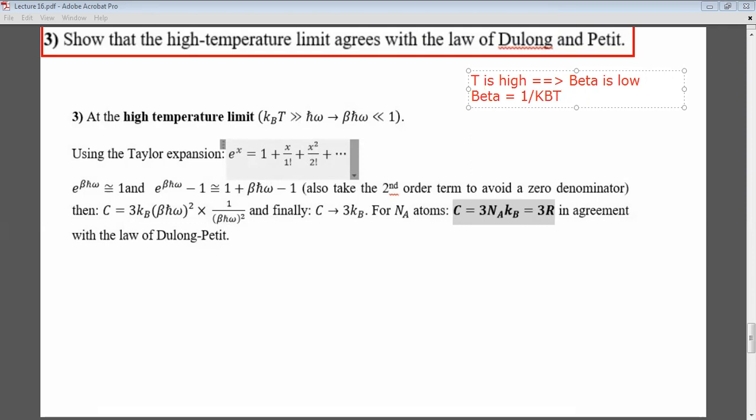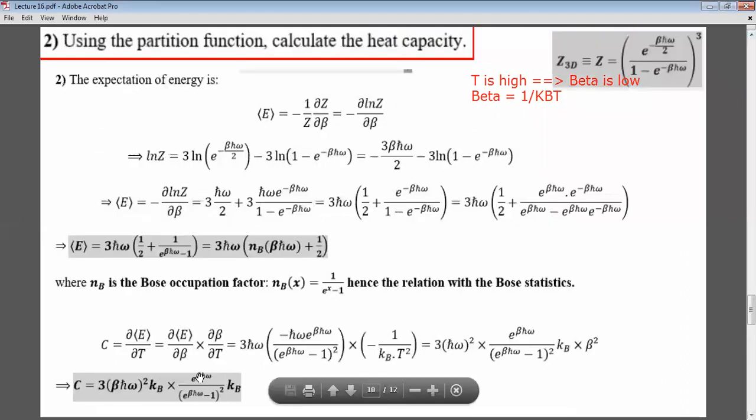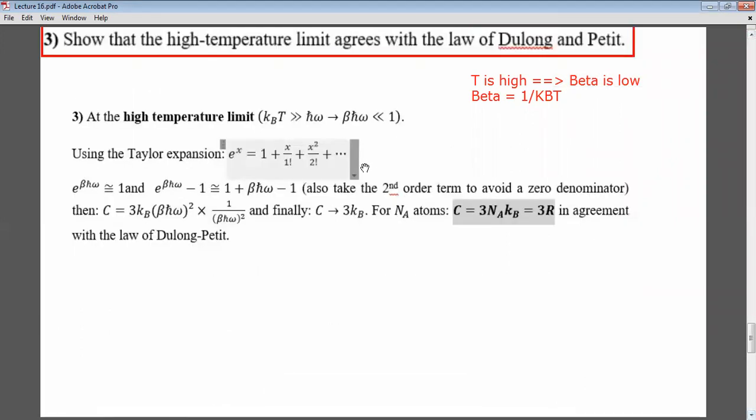So it is the inverse of the temperature. If T is high, then beta is low. So in this term, beta h bar omega will be much less than 1. Okay, so it's very small.